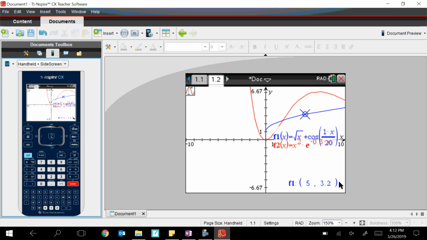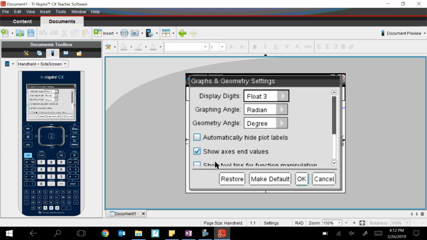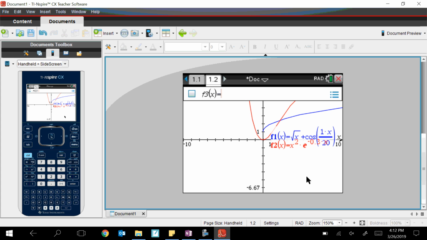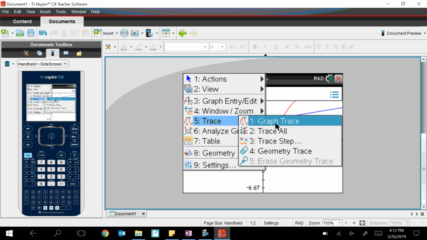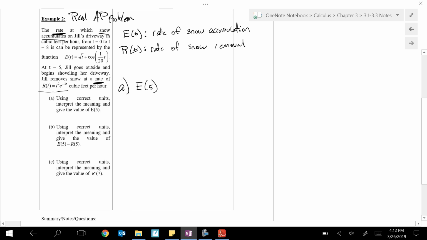That can't be right. We need some more digits here. Like I've yelled at you all year, when you're approximating something, you've got to be correct to at least the 3rd decimal place. So I'm going to increase my display digits here because the calculator goes to default every time. So now I've got to trace again. There we go. So 3.20, let's round that to 3.205. And let's make sure we report the units here. It was in cubic feet per hour, so that'd be feet cubed per hour.